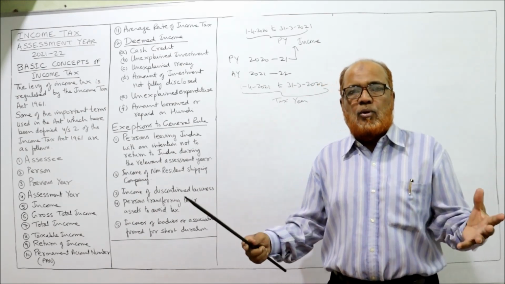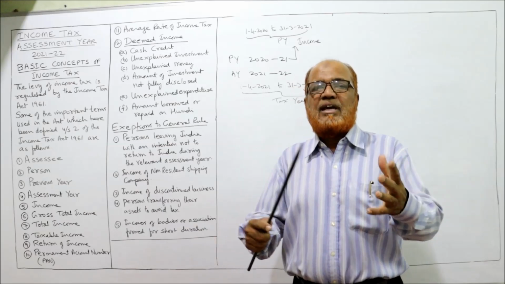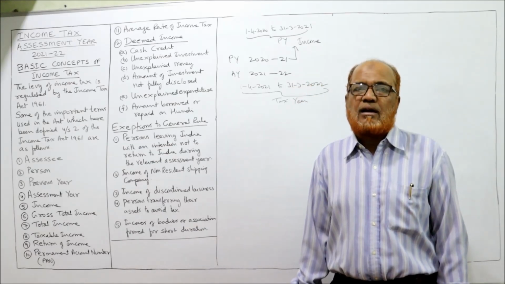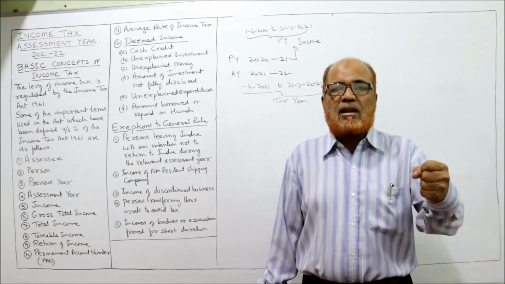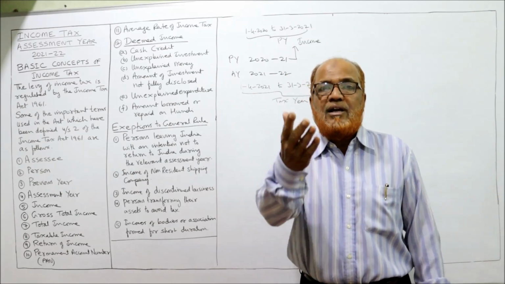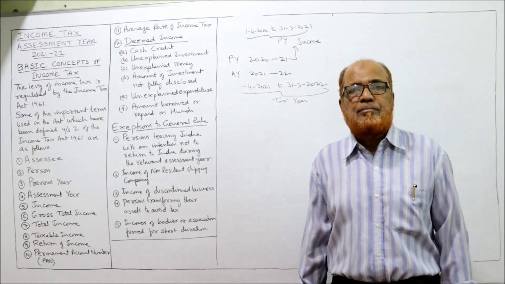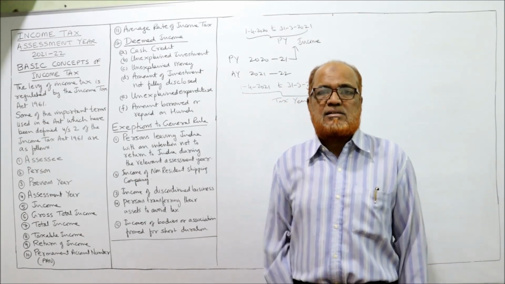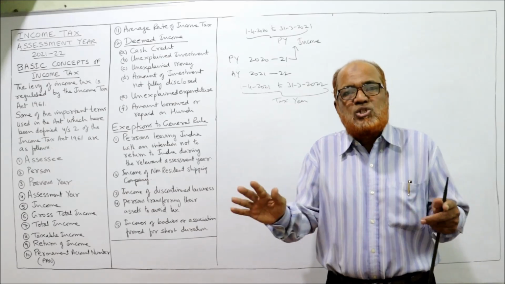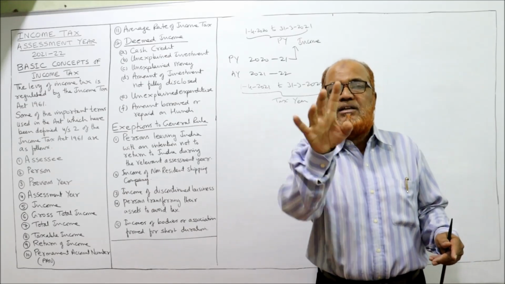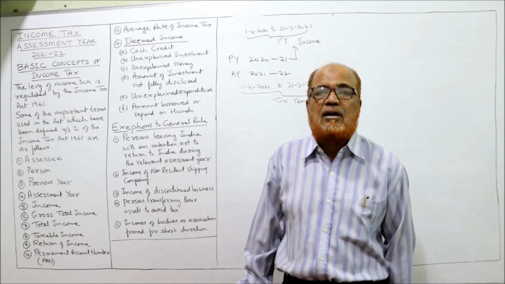Example, in your books, you are found to have a cash credit of rupees 10 lakh. The income tax department has the right to ask you, from where did you get this 10 lakh rupees? Show us, give the explanation, give the proof. If the assessee fails to give a satisfactory explanation, then the income tax department will treat that as deemed income.